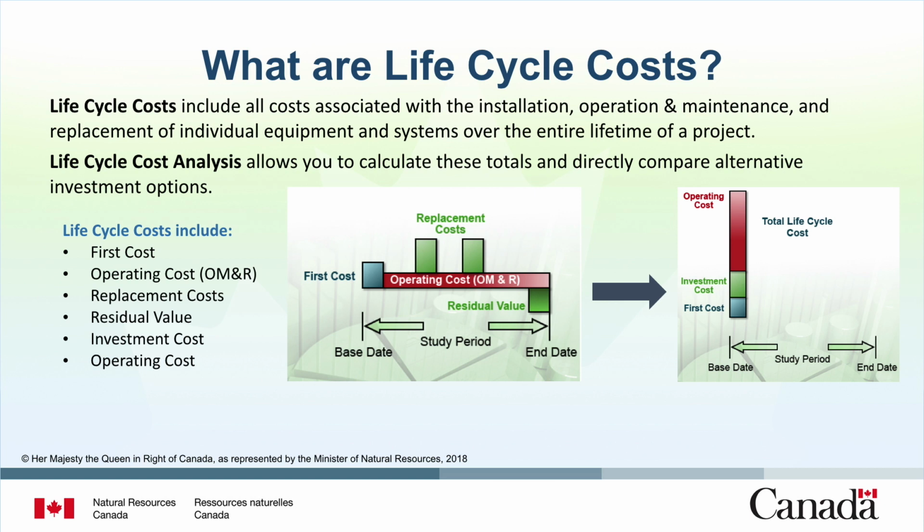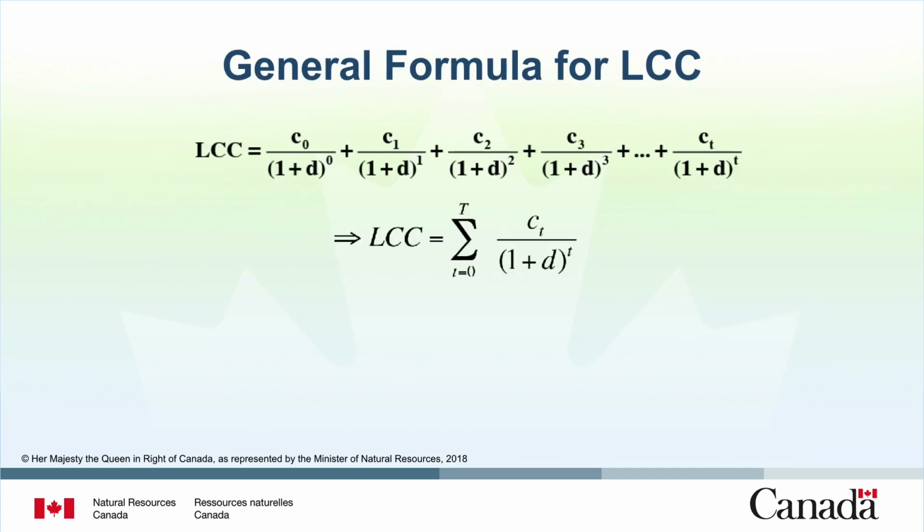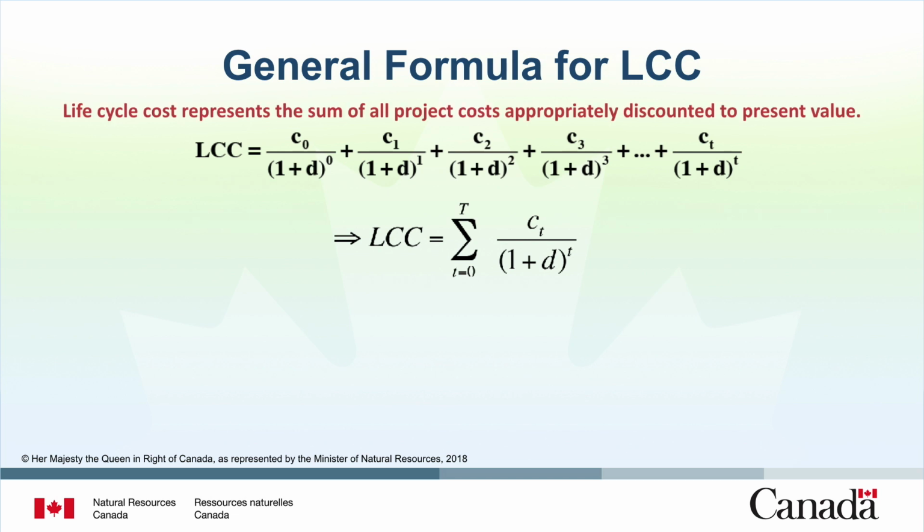You've already learned that all costs need to be adjusted because they occur at different times. The sum of all these adjusted values is called the total life cycle cost. At first, the general formula for calculating life cycle costs may look daunting. Let's walk through the equation and then discuss how terms can be simplified. Life cycle costs represent the sum of all project costs appropriately discounted to present value.